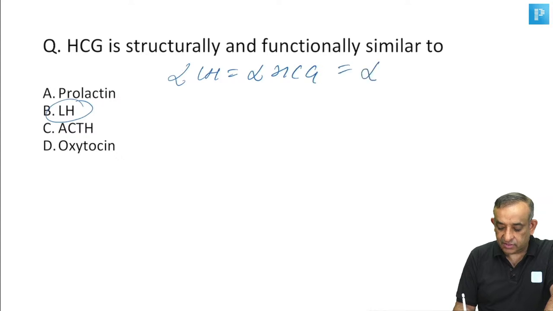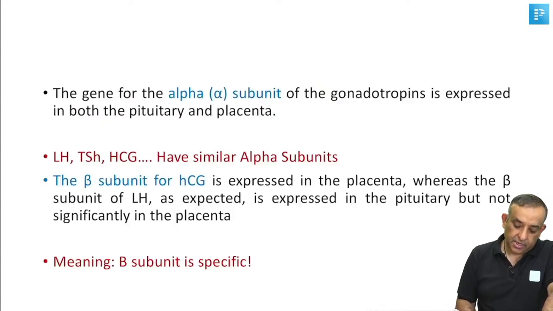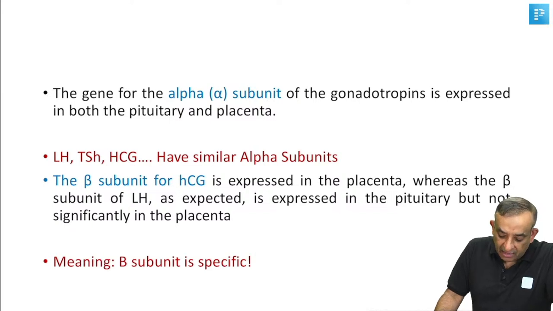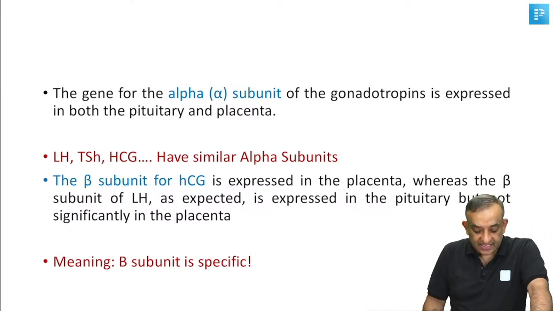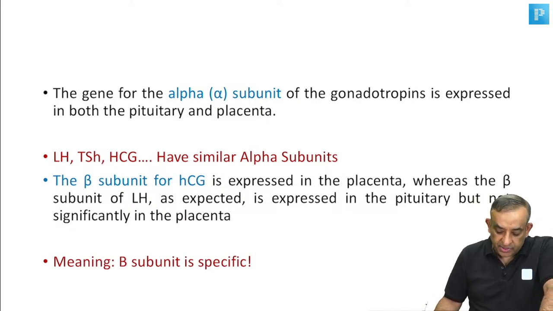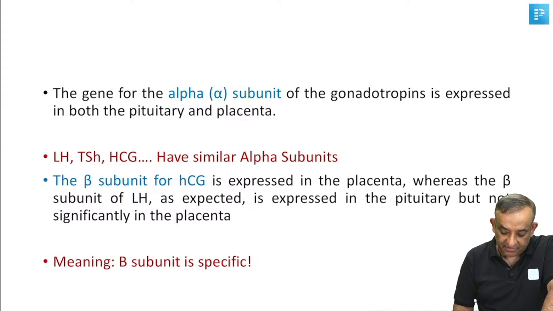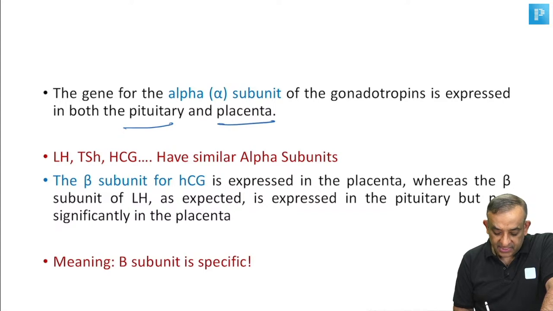In fact, it is also the same as alpha TSH. It keeps regularly coming in your exams. The gene for the alpha subunit of the gonadotropins is expressed in both the pituitary and the placenta, so it is not specific. LH, TSH, and HCG have a similar alpha subunit.